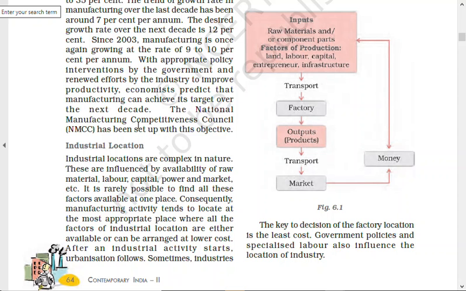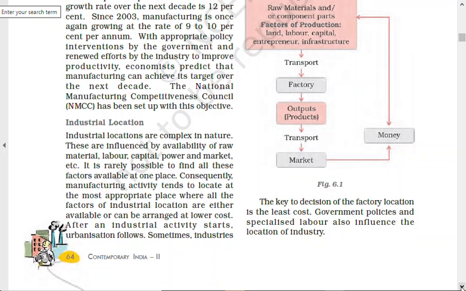The National Manufacturing Competitiveness Council, NMCC, has been set up with this objective. So now we are talking about some basic thing, that means where should we locate our industry. This is what I was talking about from the beginning, proximity to the raw material. If you have to set up an industry, you first have to think about what kind of industry I am setting up.